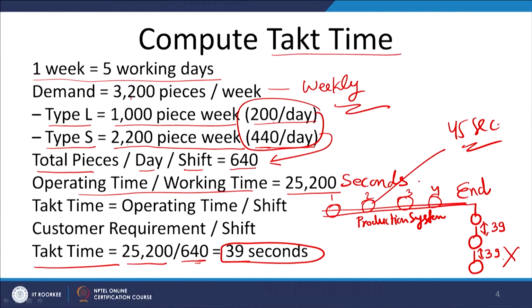So, to achieve the takt time, whatever takt time you have, all processes and all activities involved in making the product should take less than the takt time. Otherwise, that takt time cannot be achieved. So, all these 1, 2, 3, 4 should take maybe 30 seconds, 34 seconds, 35 seconds or up to 39 seconds, then you can achieve this takt time of 39.